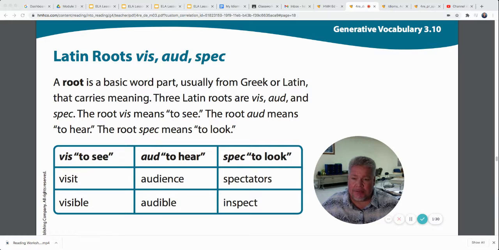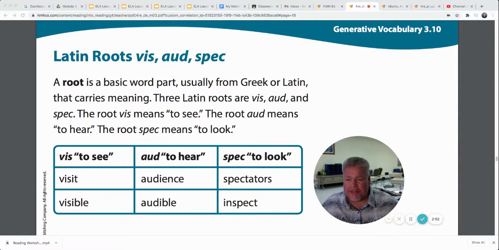A root is a basic word part, usually from Greek or Latin, that carries meaning. Three Latin roots are vis, aud, and spec. The root vis means to see. The root aud means to hear. The root spec means to look. So we're going to look at some words that have these roots in them and see how they relate to the meaning of that Latin root.